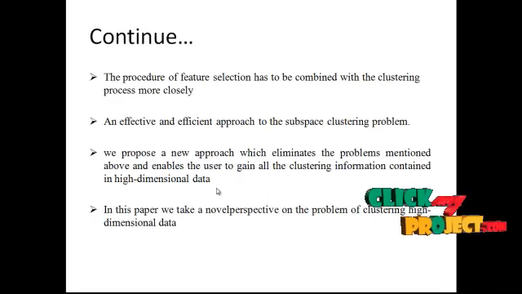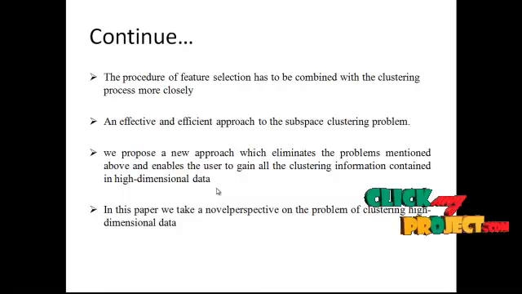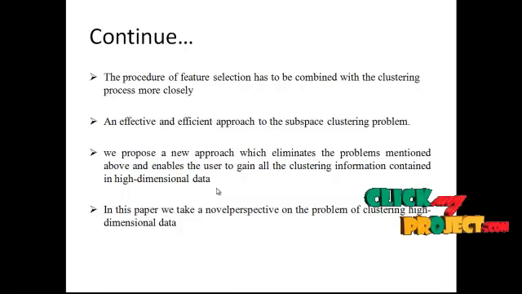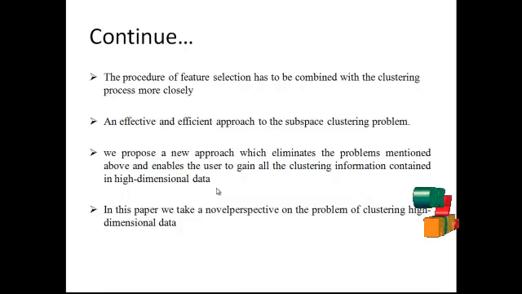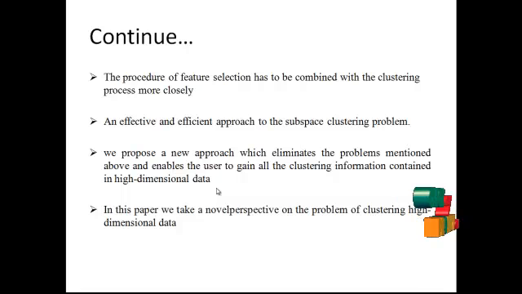The procedure of feature selection has to be combined with the clustering process more closely, an effective and efficient approach to the subspace clustering problem. We propose a new approach which eliminates the problems mentioned above and enables the user to gain all the clustering information contained in high-dimensional data. In this paper we take a novel perspective on the problem of clustering high-dimensional data.